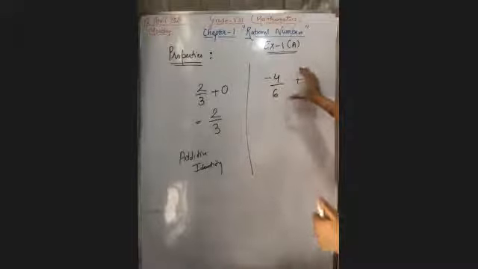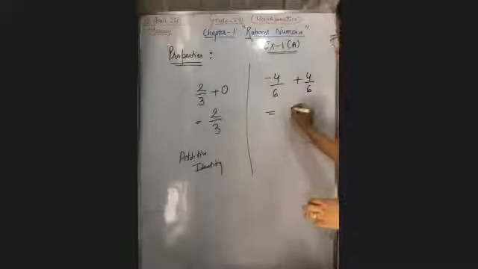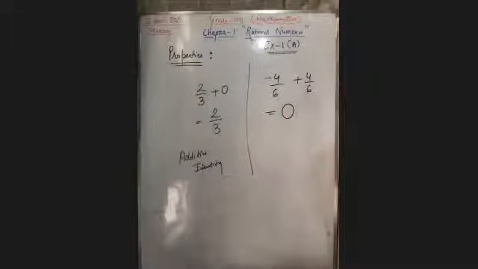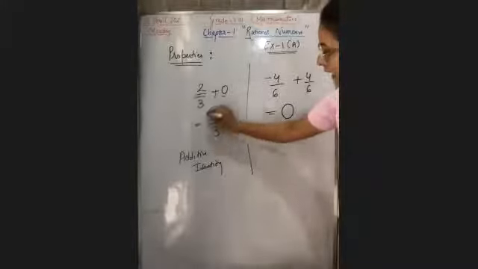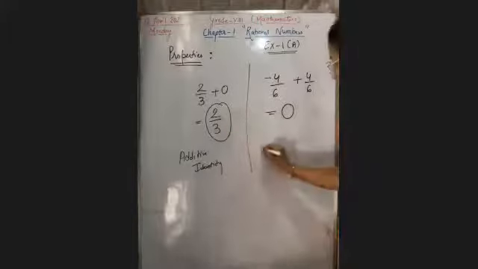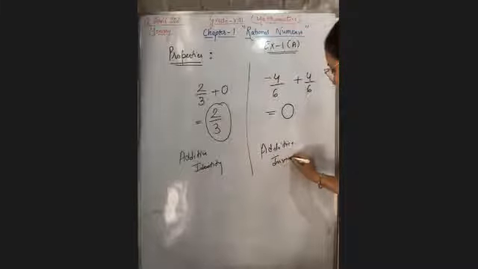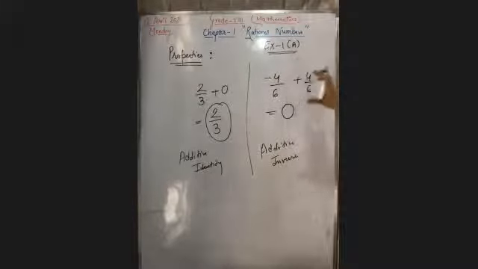Now if you add minus 4 upon 6 plus 4 upon 6, your answer will always be 0. Yes or no? Here in identity the answer will be that same rational number. But in the additive inverse, your answer will be 0.